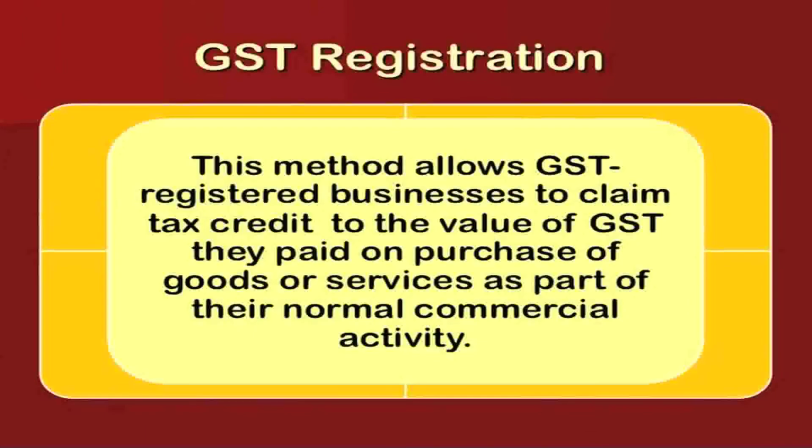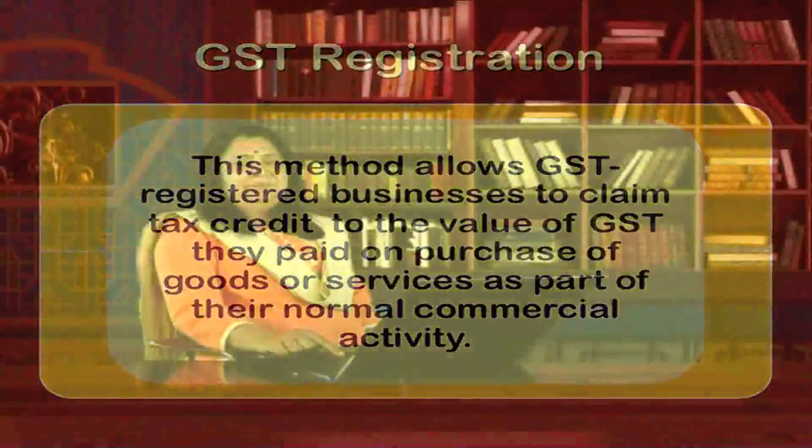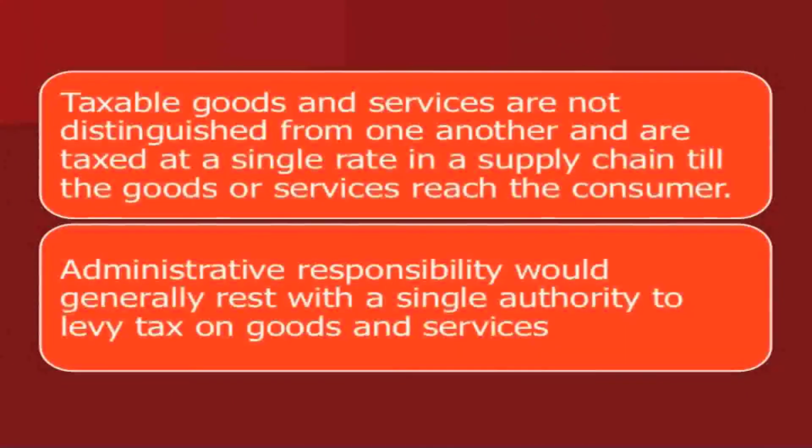GST registration. This method allows GST registered businesses to claim tax credit to the value of GST they paid on the purchase of goods or services as part of their normal commercial activity. So, if you are a business firm, as a part of your normal commercial existence, you have to register on the GST portal. Taxable goods and services are not distinguished from one another and are taxed at a single rate in a supply chain till the goods and services reach the consumer.